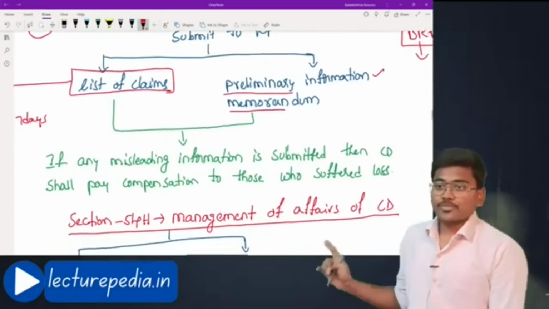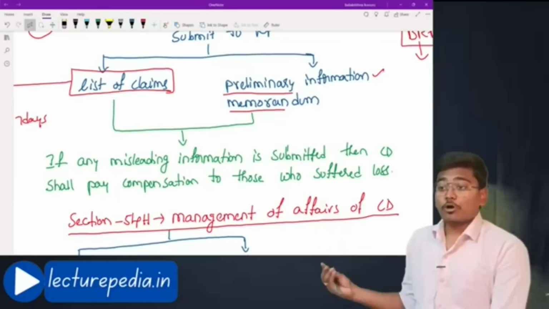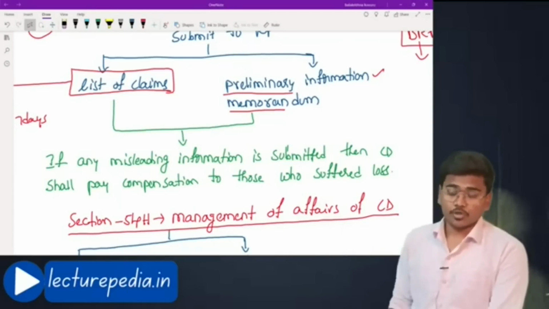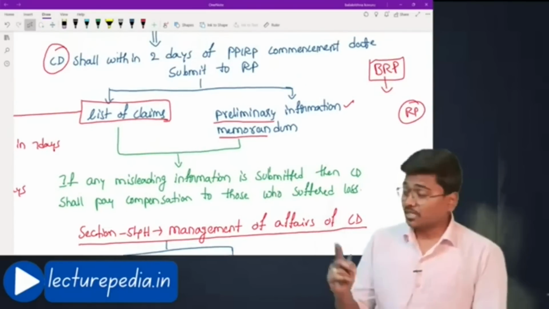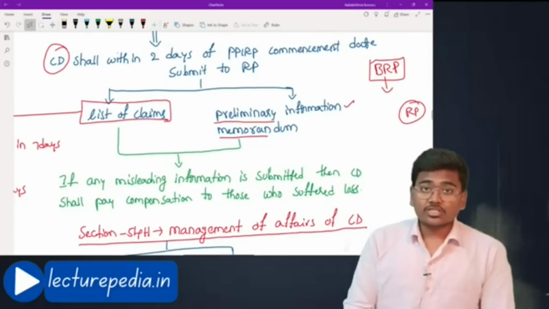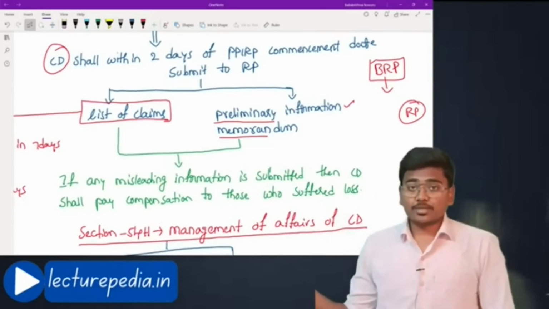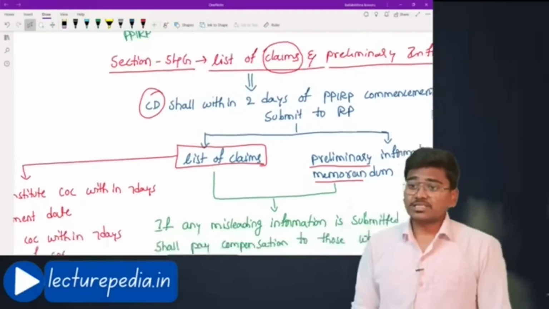What is it? If any misleading information is submitted, then the corporate debtor shall pay compensation to those who suffered the loss. Due to the misleading information submitted by the corporate debtor, if any third party suffers any loss, then the corporate debtor has to compensate such third party for the loss suffered. That is section number 54G.